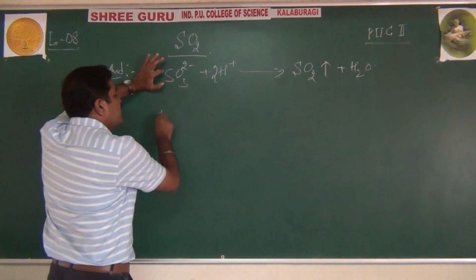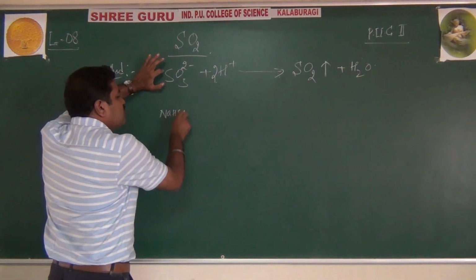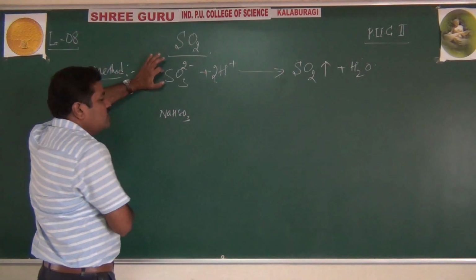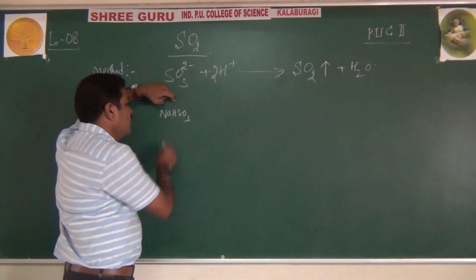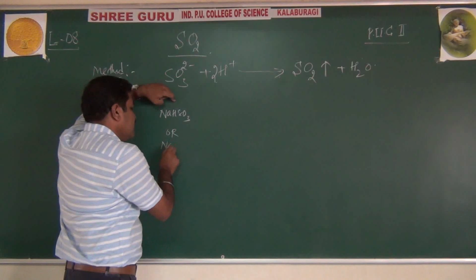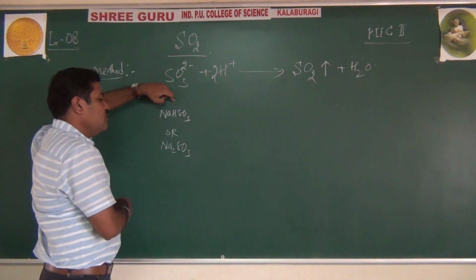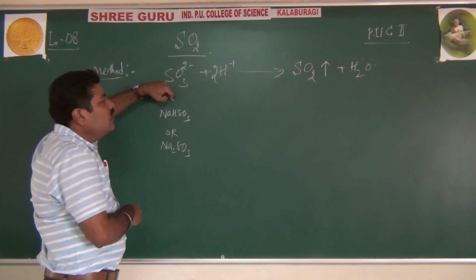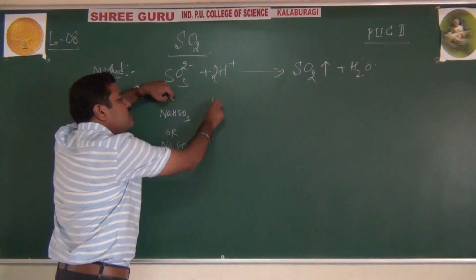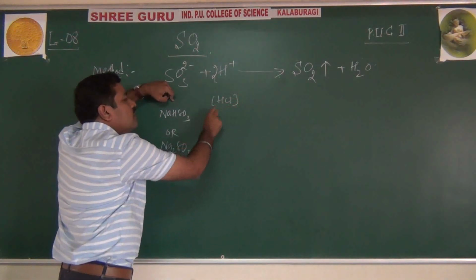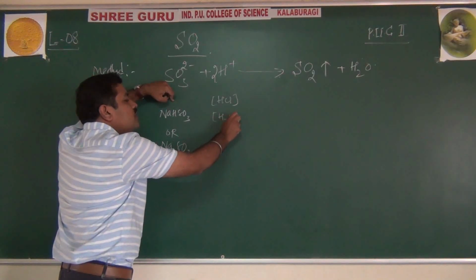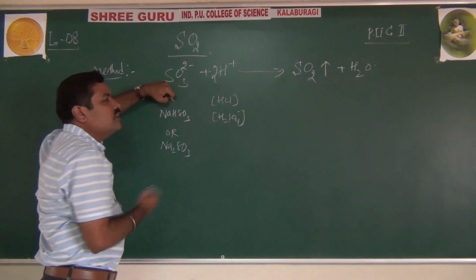The sulfite may be sodium bisulfite NaHSO3, remember, or sodium sulfite Na2SO3, at most potassium, but not others. The acid may be HCl or H2SO4, sulfuric acid, but can't be HNO3.